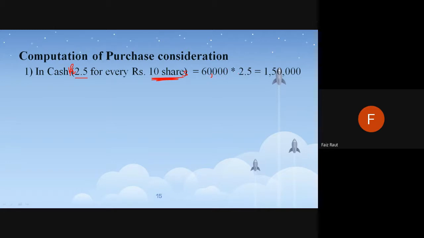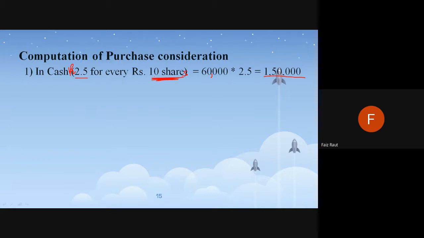60,000 shares into 2.5 rupees is 1,50,000. This is the amount White Limited needs to pay.